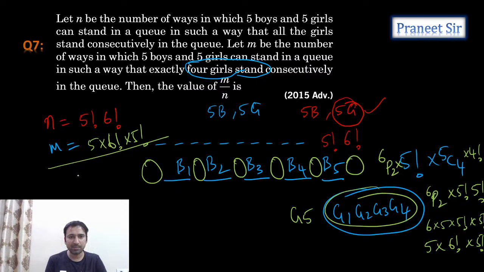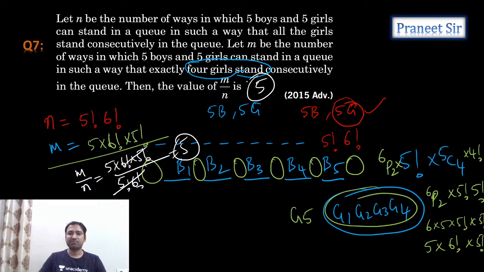How much do we get? M by n is equal to 5 into 6 factorial into 5 factorial by 5 factorial into 6 factorial. These two get cancelled and we're getting 5. So 5 is the answer. Guys, is it clear? Everyone understood this?